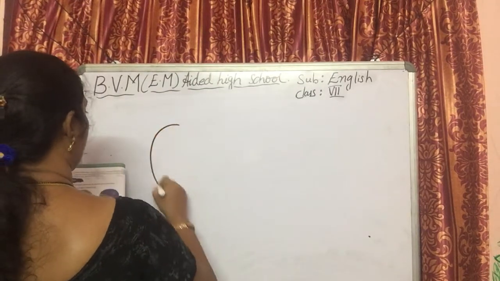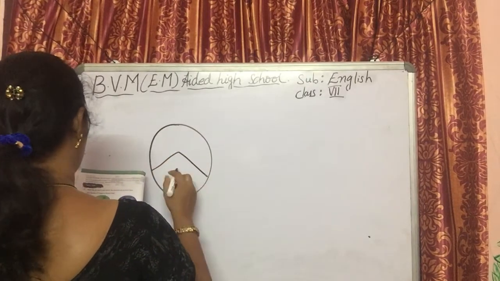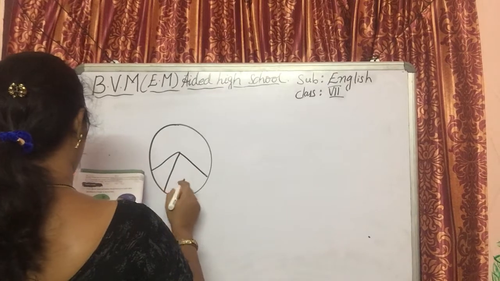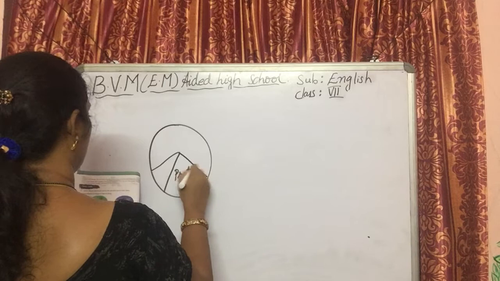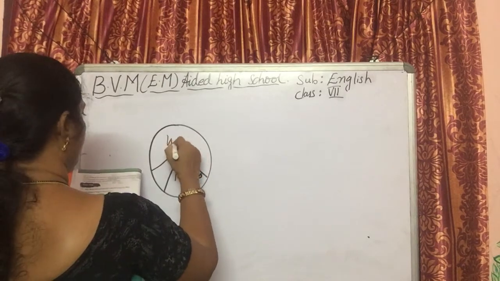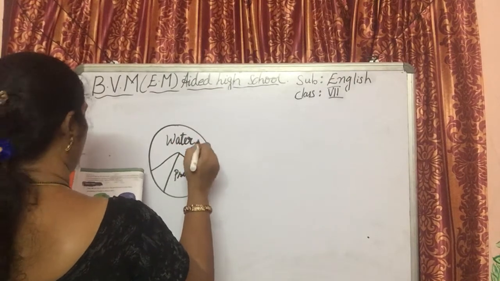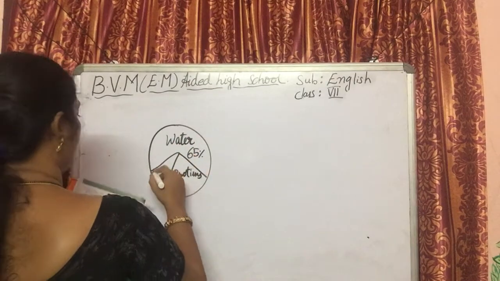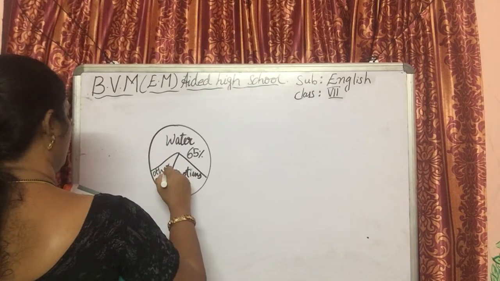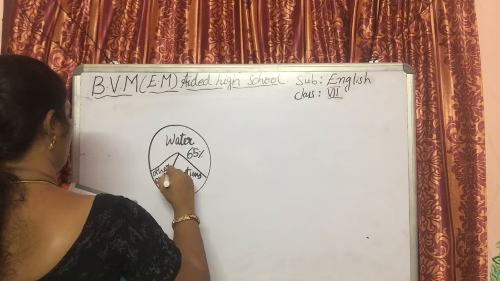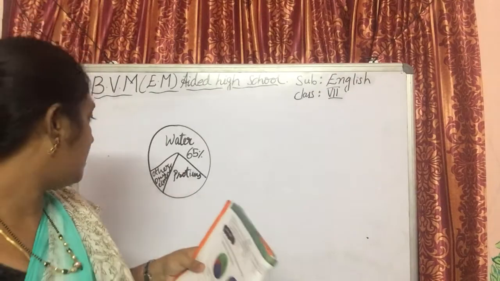So he gave proteins, water, other dry elements. It's not clear, no? Other dry elements.